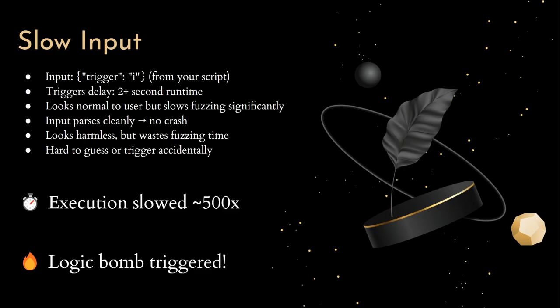Now for the slow input. Let's look at what happens when we feed in the slow input, the one the Python script found. In this case, the input looks something like trigger and then I.